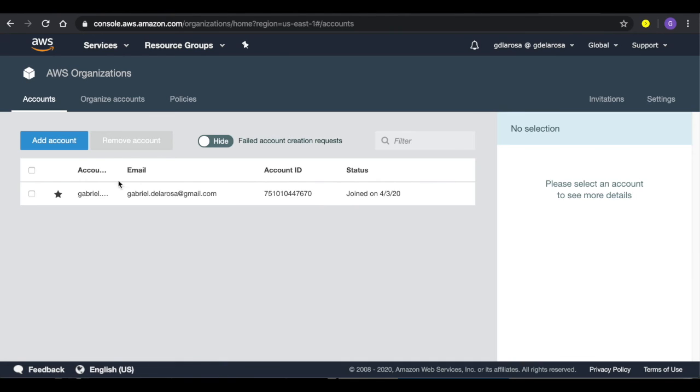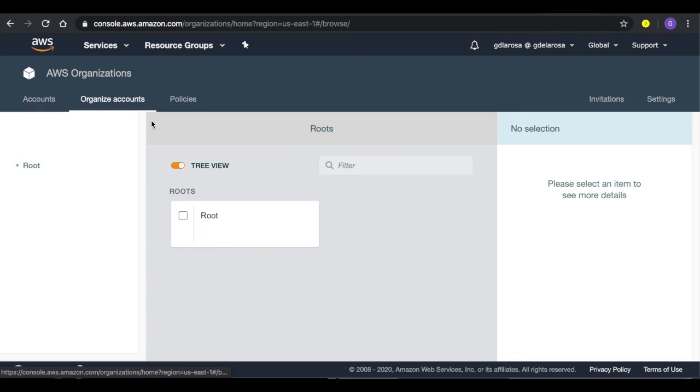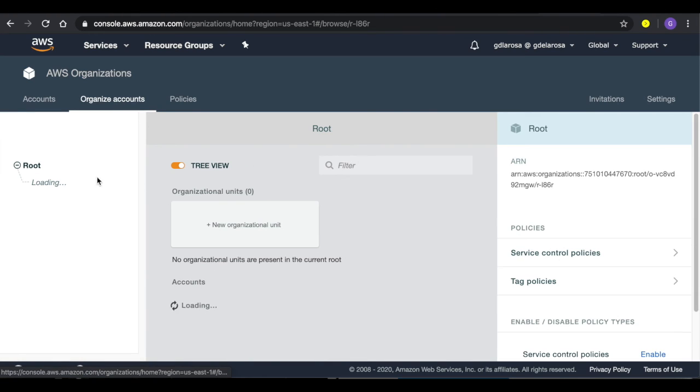Okay, so once you have all the accounts that you want in your organization, then we can start to organize them, and we can create organizational units. This is if you would like to have separate environments like dev, test, QA, finance, accounting, etc. So you can create organizational units and attach accounts to them.